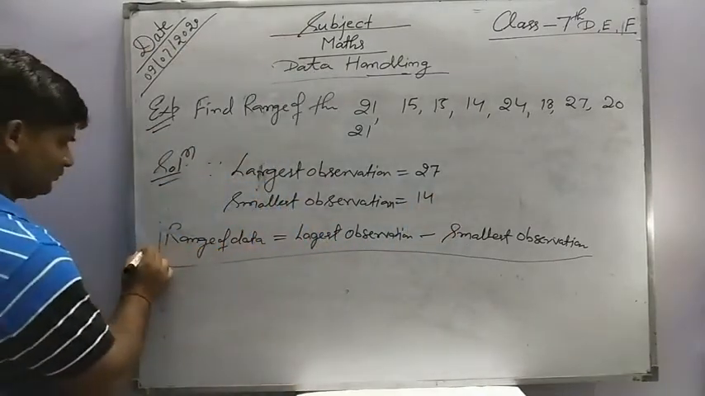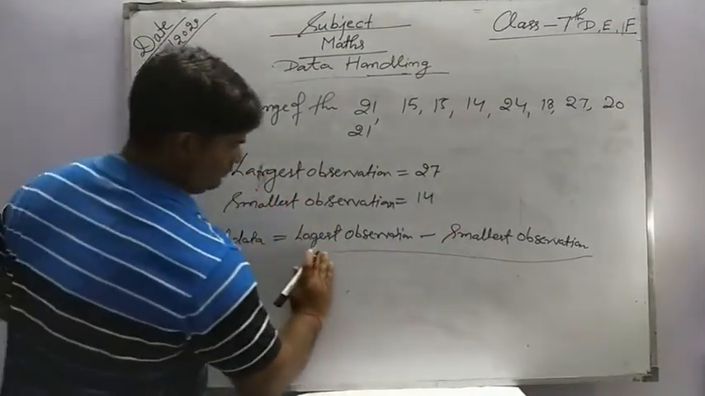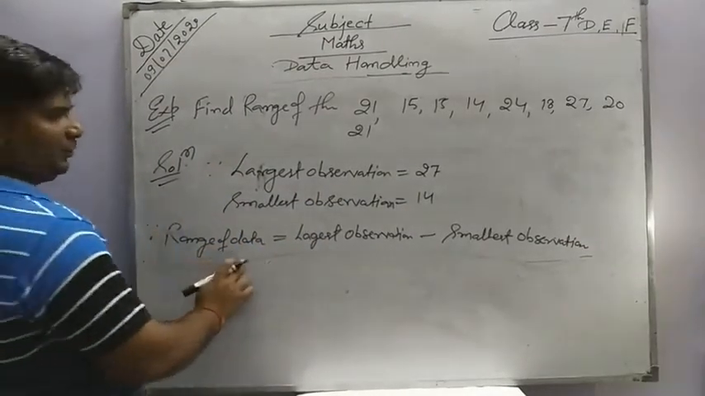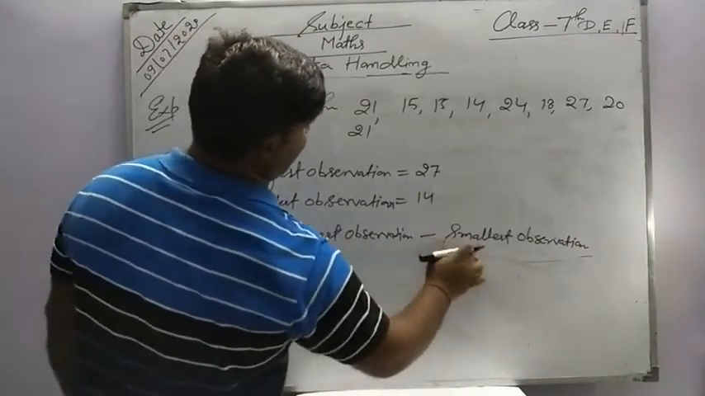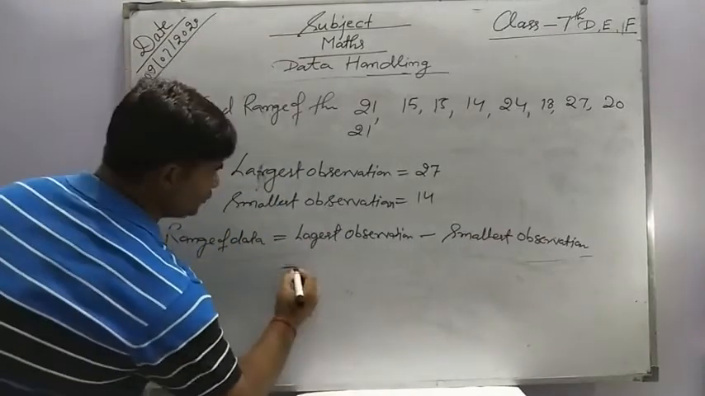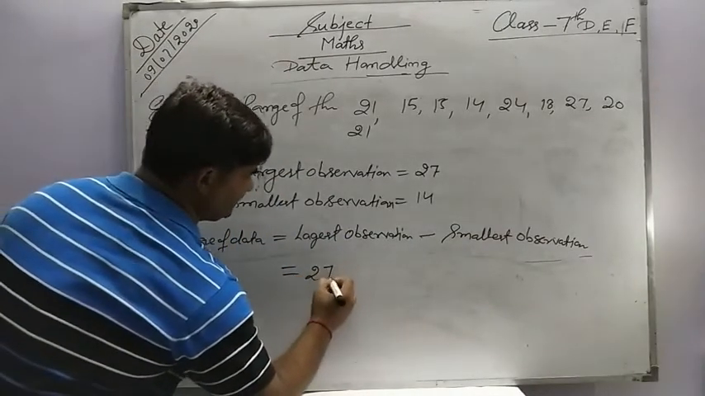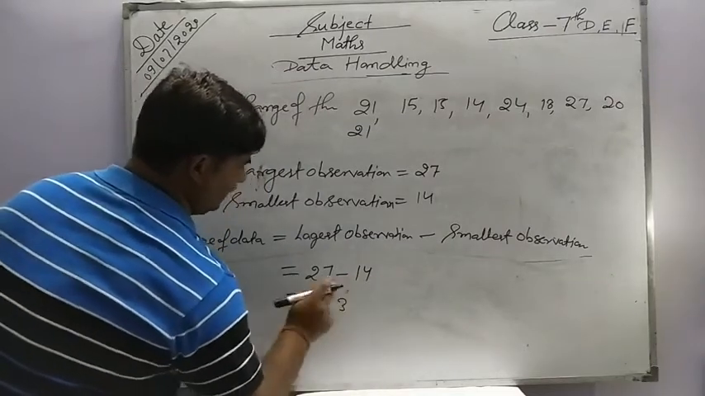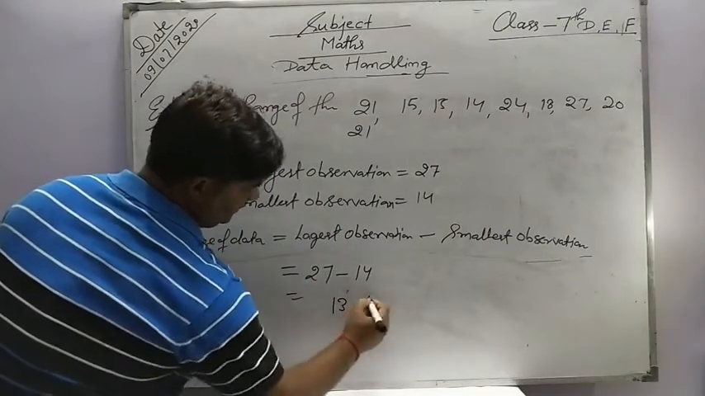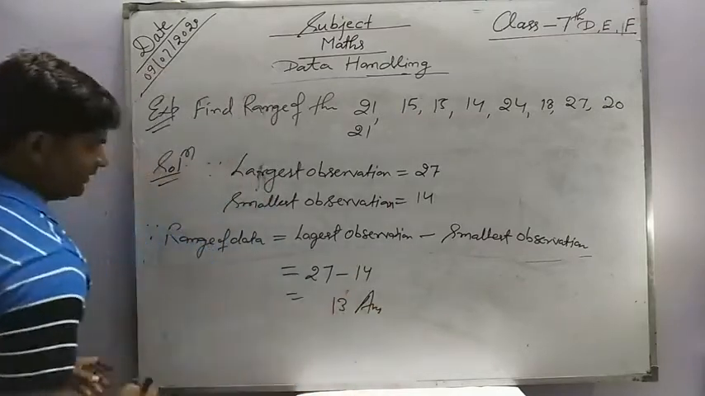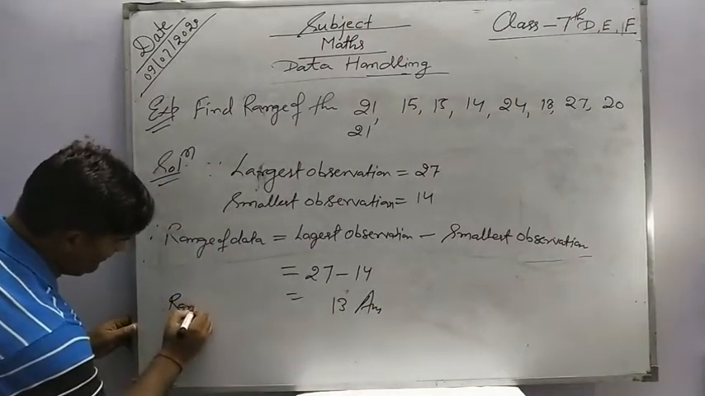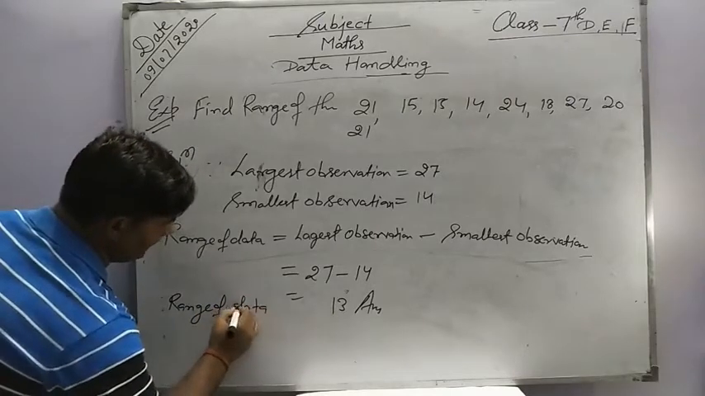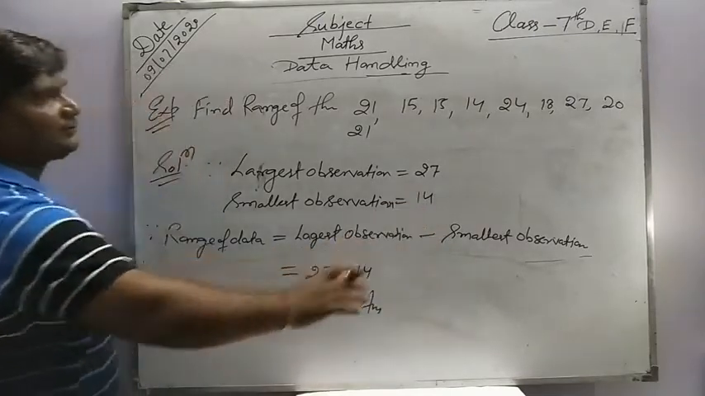So therefore, first we write, since range of data is equal to largest observation minus smallest observation, so we write here 27 minus 14. 7 minus 4 is 3, and 2 minus 1 is 1, so 13, and this is the range of the data. Okay, so this is the answer of the question.